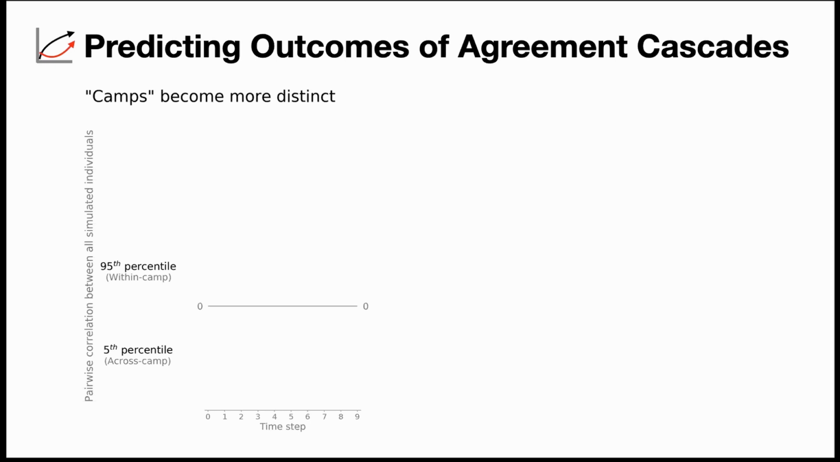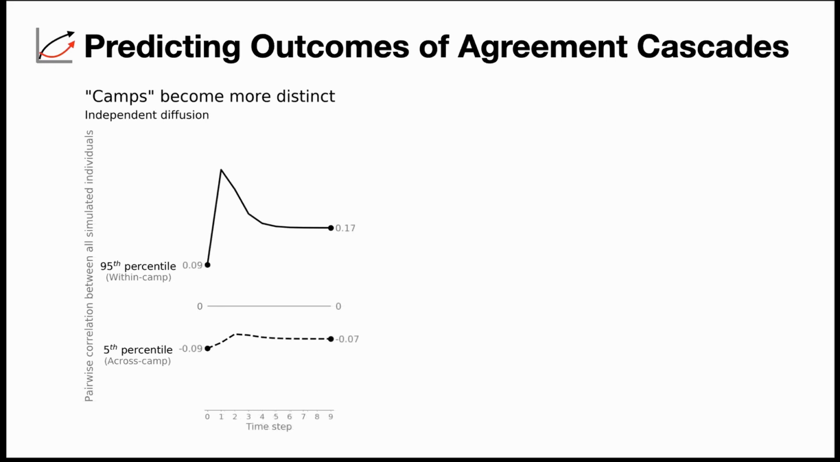And if we first look at independent diffusion, this is the assumption of most of the literature, what we see is that over time, with some startup noise, the people who are within the same camp become more similar to one another as they share beliefs, and this isn't surprising. We also see that some information is able to propagate across camps, so that the similarity between people who disagree actually increases, so that they disagree less.